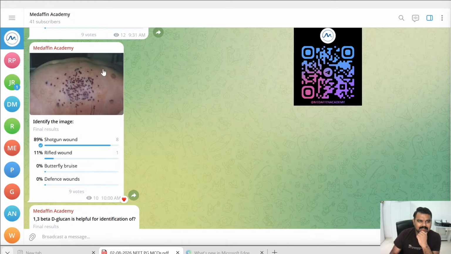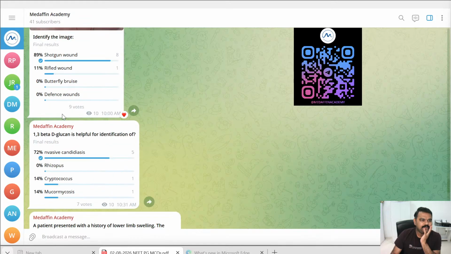So it's a classic shotgun wound, where pellets are spread out and hitting the target, and we all know that if the shotgun is very far away from the target, the more the pellets will spread. If it is very near, the pellet spread will be less. So 89% have given the correct answer, 11% have given the wrong answer, right?